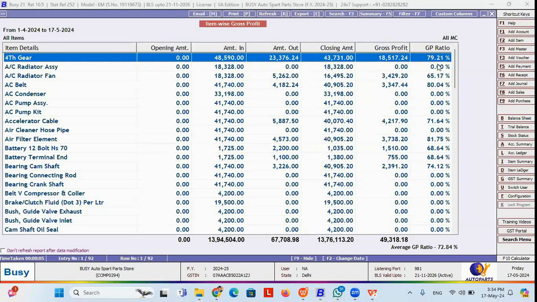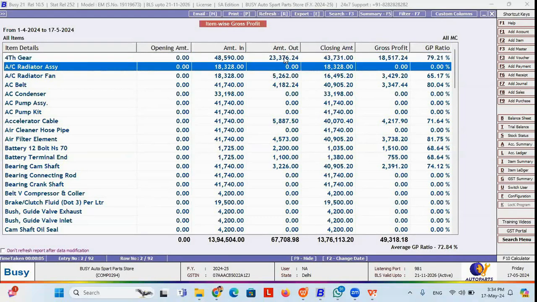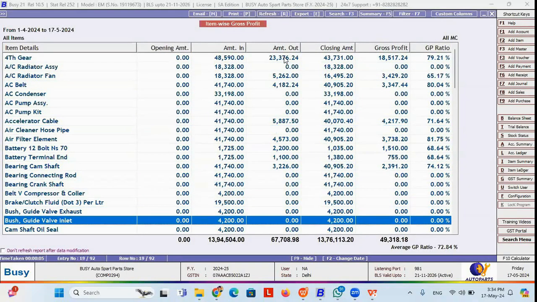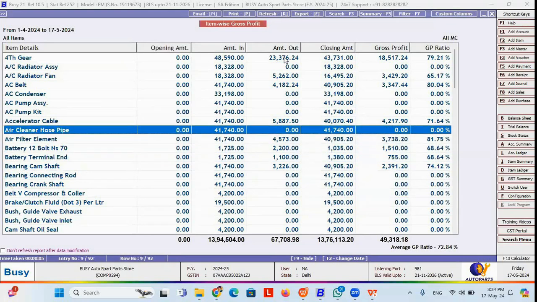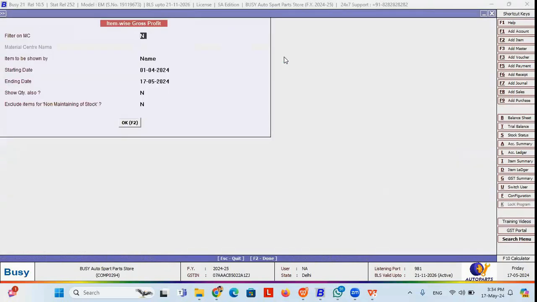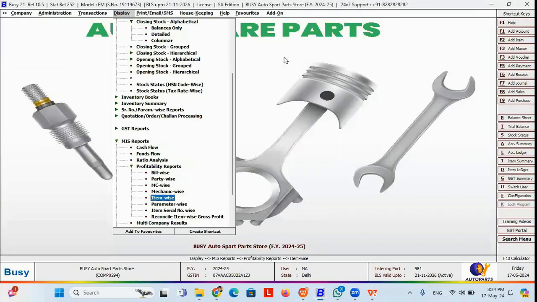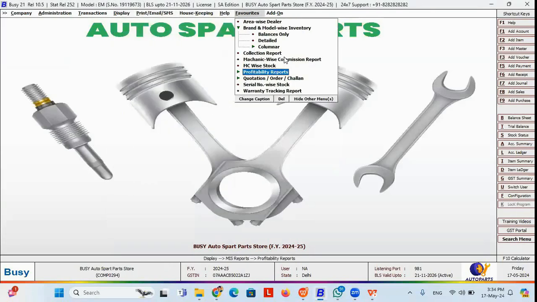It will also show the GP ratio. So amount in is the cost amount, and amount out is the sale amount at which you are going to sell the product. Okay, so this is all about the item-wise profitability report, which you can get from Busy to analyze whether you are going to make any profit or loss on particular items.